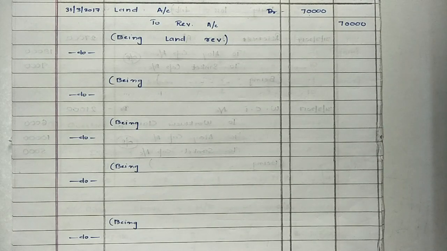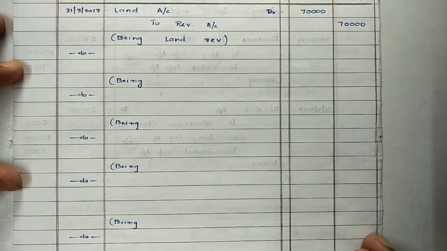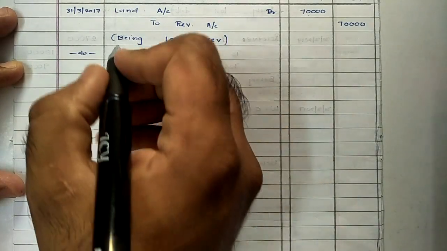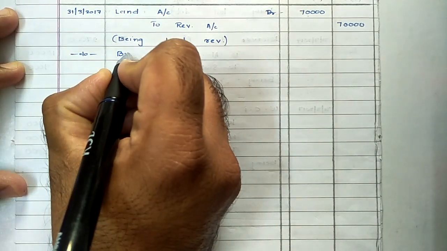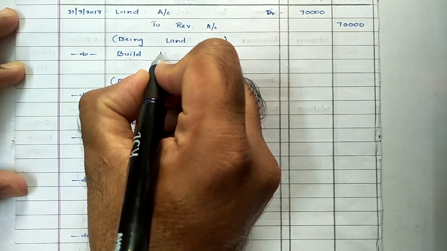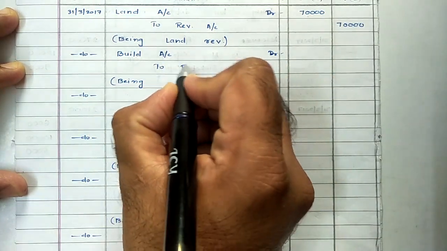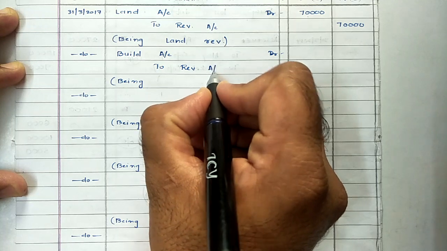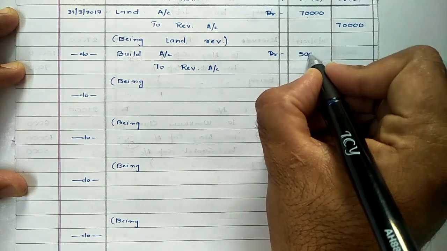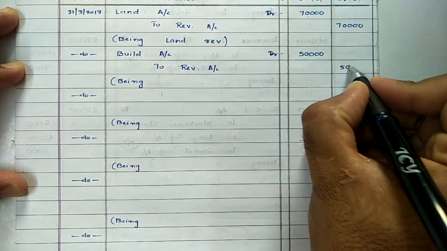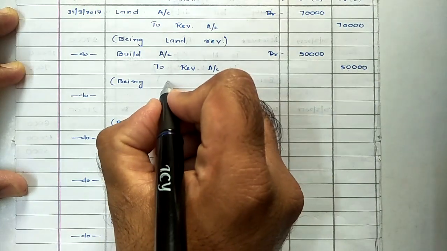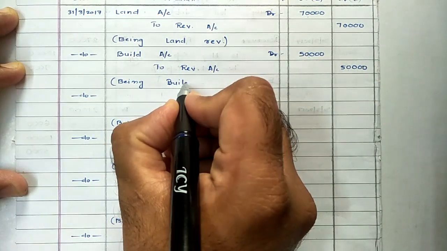Then second half of same transaction, it stated building is to be increased by 50,000, means the amount of building is to be increased by 50,000. Amount is directly provided. How much it is to be increased? Again, building is our asset. In order to increase the value, asset has to be debited. So entry would be building account debit to revaluation account. And the amount of building is increasing by rupees 50,000, that is provided in adjustment. Again narration for same, we can keep it simple, being building revalued.